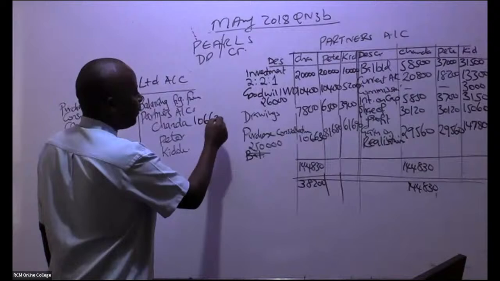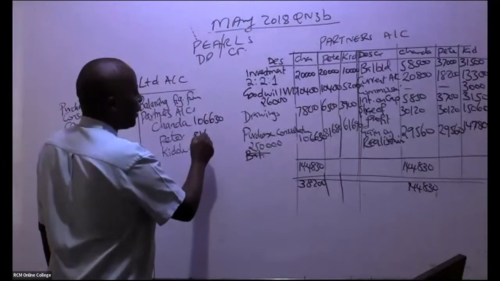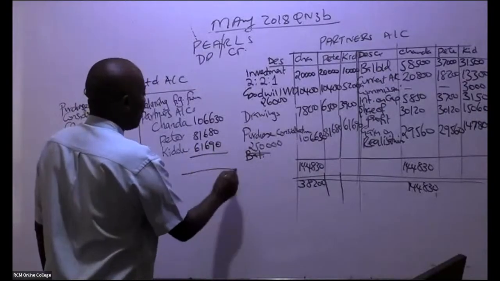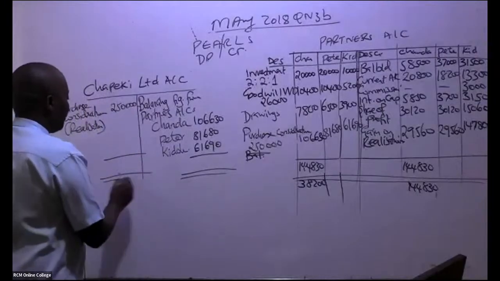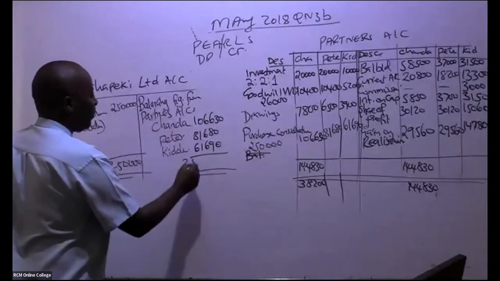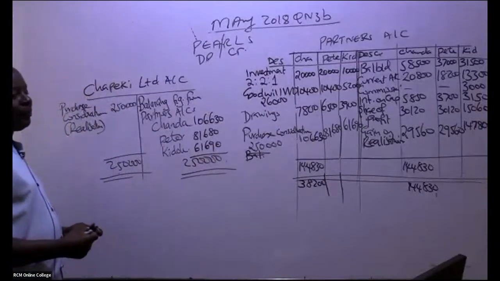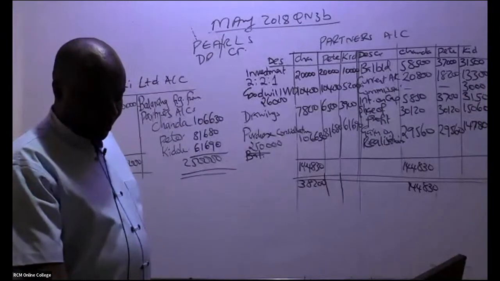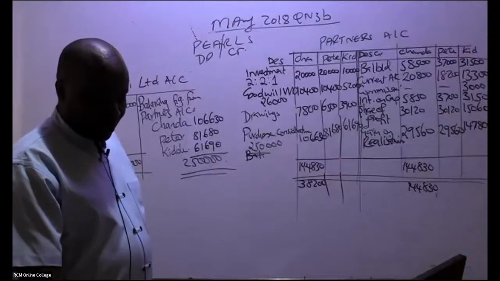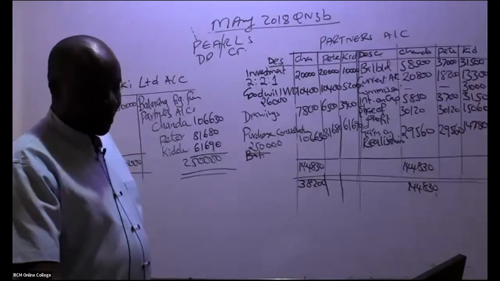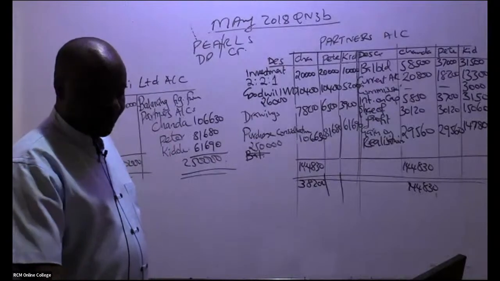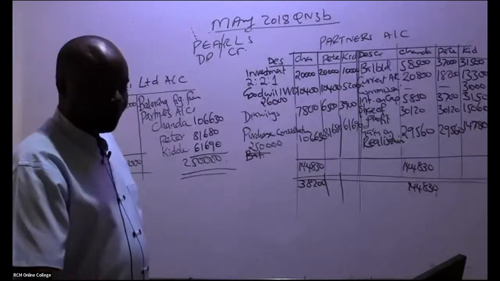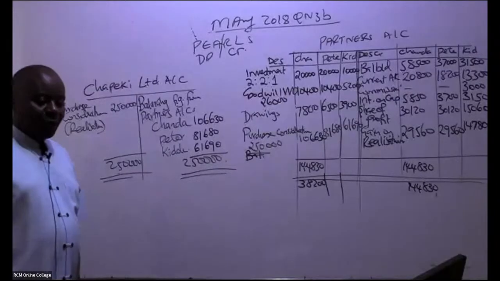So 106,630, 81,680, 61,690. So this account should always be self-balancing. Very easy. Now you are through with part 1 of this question. Yeah, so it's balancing. So can I go to the second part of this question?